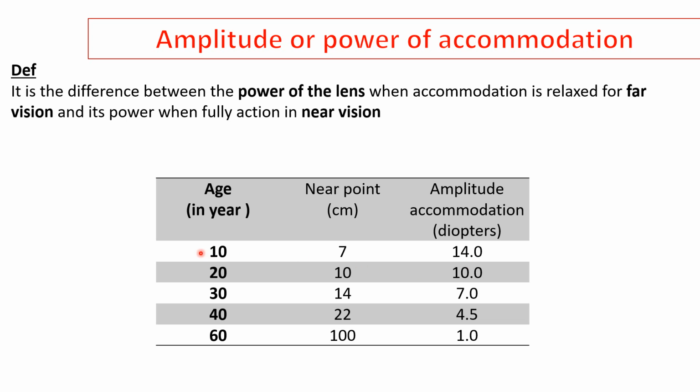With advancing age, the amplitude of accommodation decreases. At the age of 30, the near point is 14 centimeters and the amplitude is 7 diopters. By the age of 60, the near point becomes 1 meter and the amplitude of accommodation is 1 diopter.